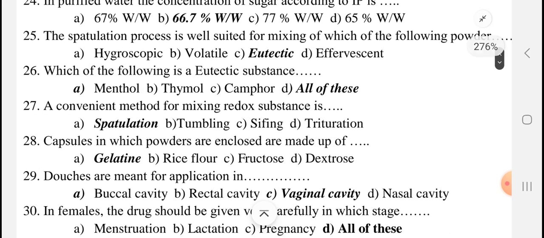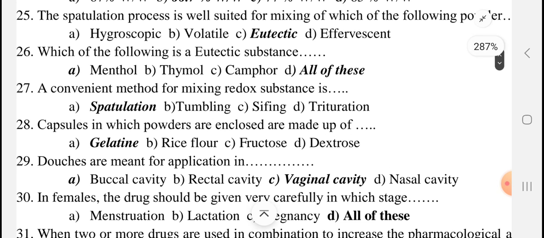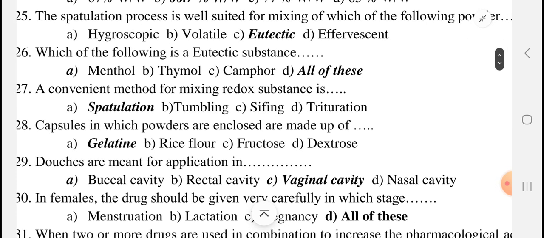Then now see, the spatulation process is well suited for mixing of which of the following powders. It is suited for mixing of eutectic mixtures. In spatulation, the powders are mixed with each other.